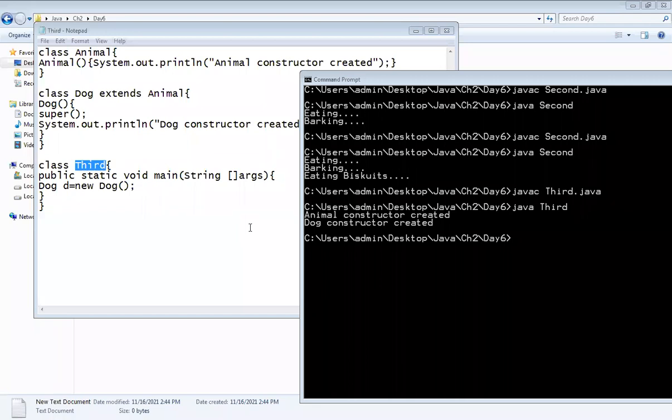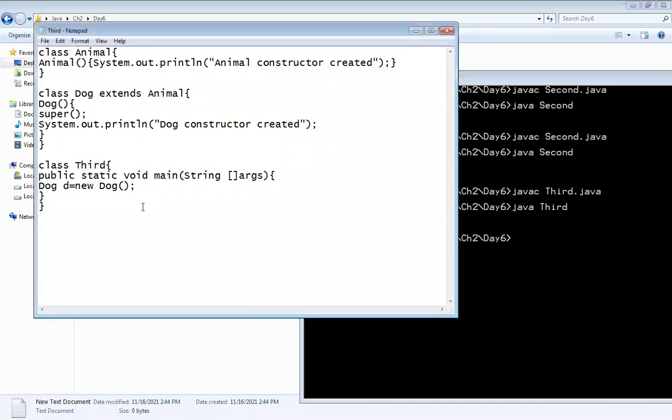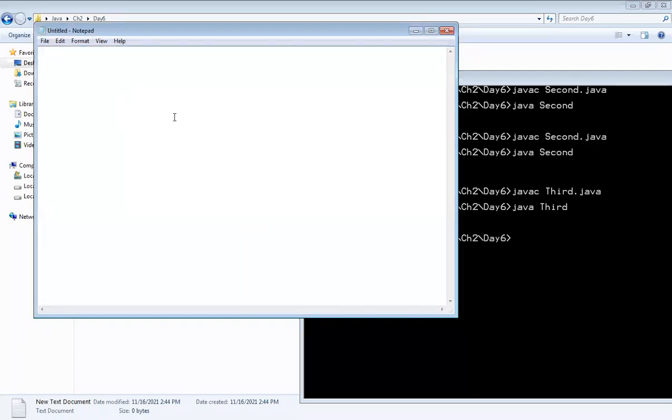Okay. Now we will move towards that example that I have given you as a statement. First, we will create a person class.